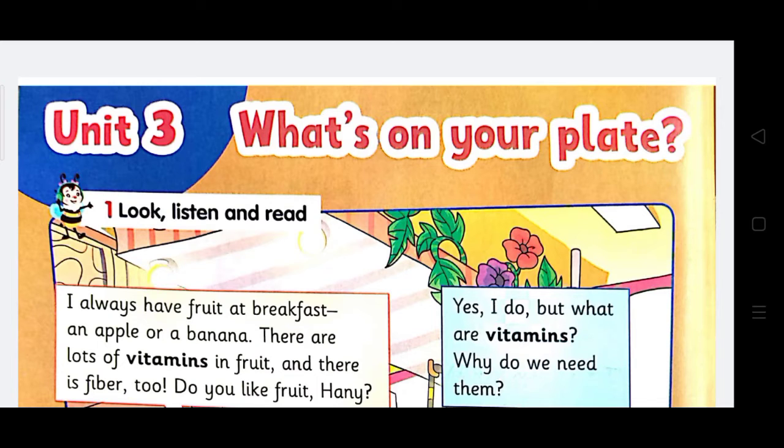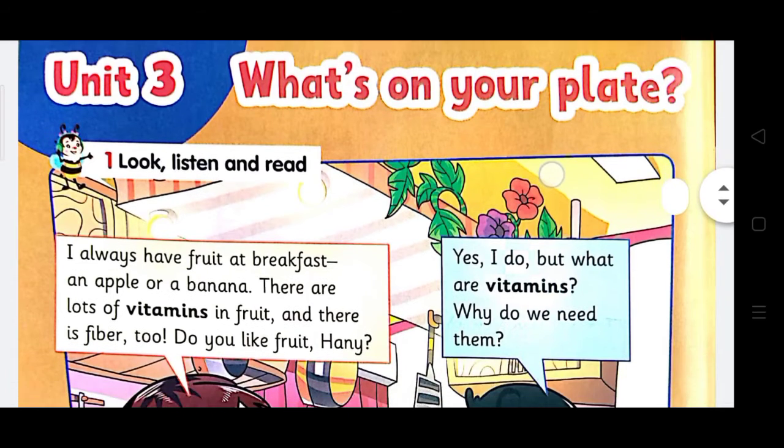Today, we're going to explain Unit 3, Connect Plus. What's on your plate? 1. Look, listen, and read.